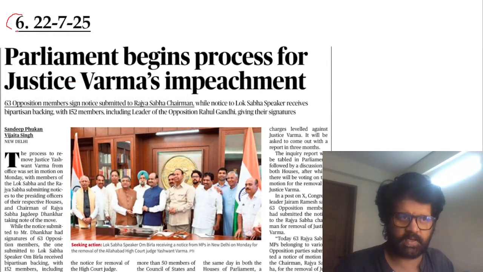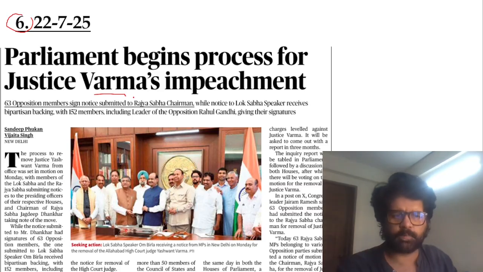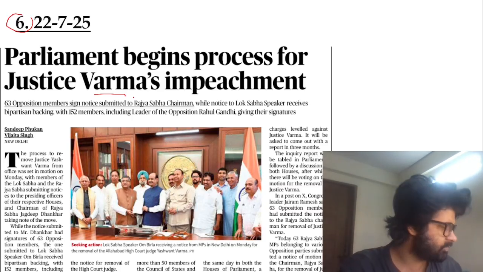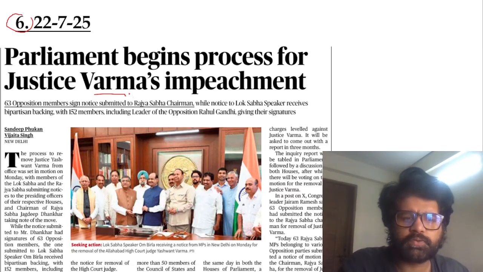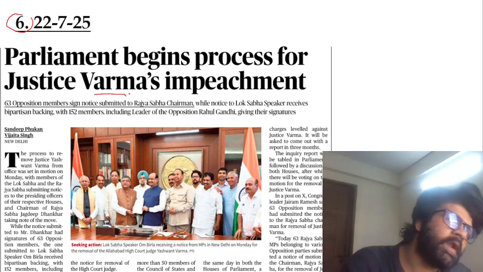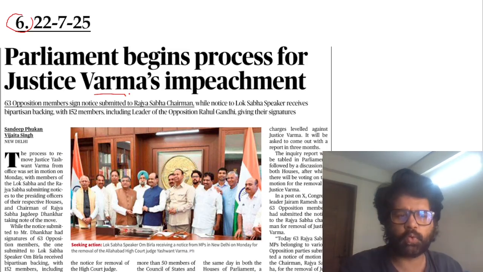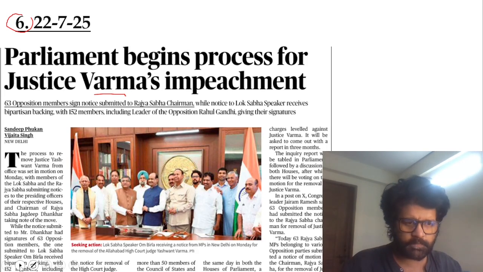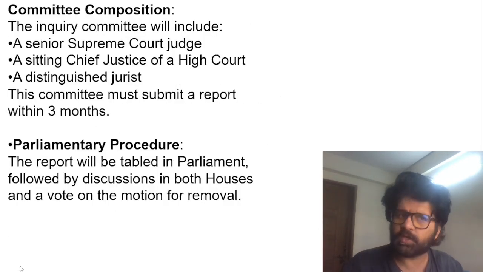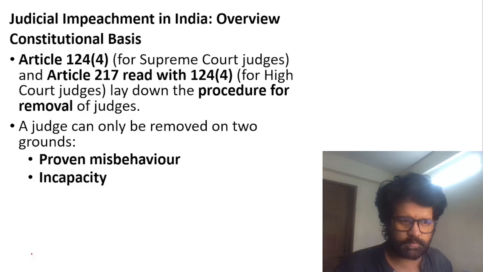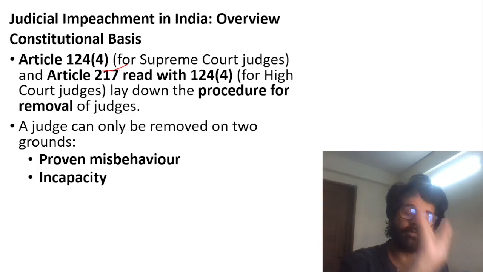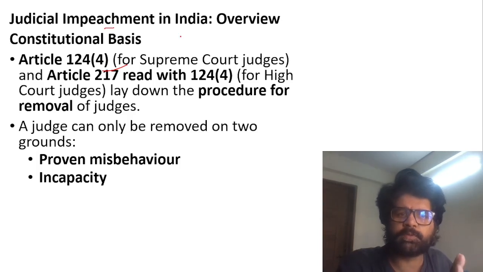Next article, sixth article. Parliament begins process for Justice Verma's impeachment. In his house, burnt currency was found, and corruption. But the process of impeachment is very tough. When it comes to the process of impeachment of Supreme Court and High Court judges, it is Article 124 and 217: 124 for Supreme Court judges and 217 for High Court judges. So again, this article will also help you in revising the static portion. But Justice Verma is in the news time and again, so anything and everything related to judicial impeachment will become important.